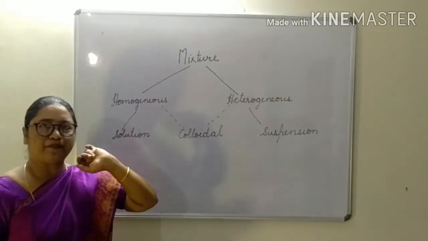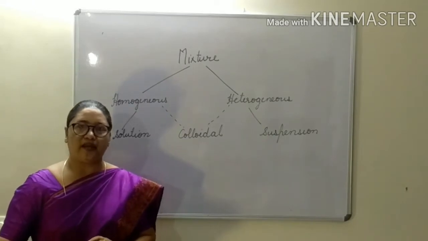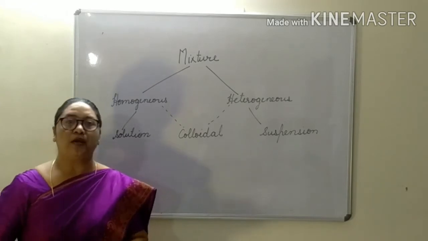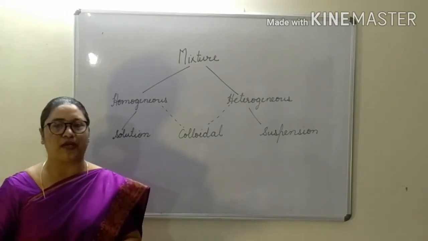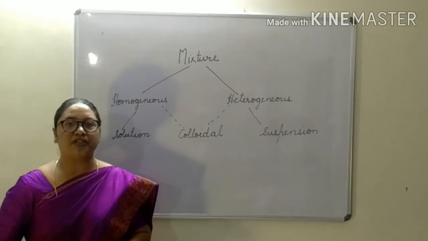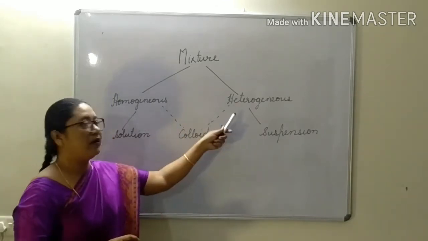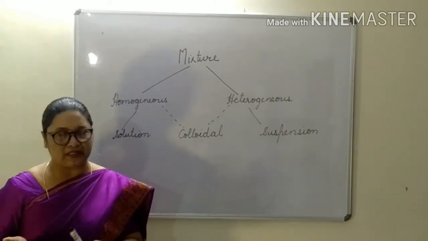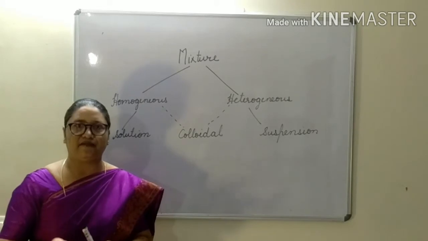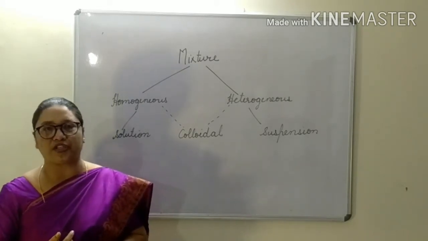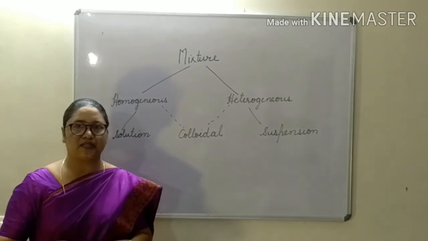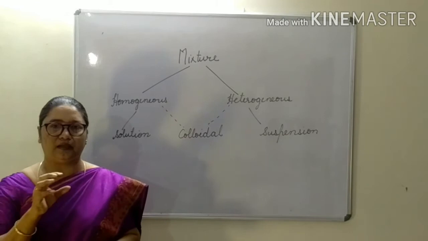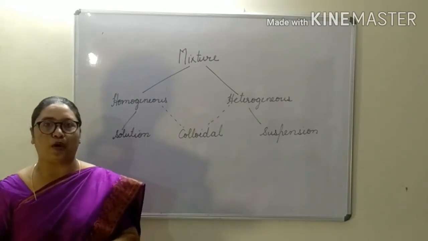First, what are mixtures? A mixture is a form of matter in which two or more substances, elements and compounds, are mixed together in any proportion. A mixture can be homogeneous or heterogeneous. Mixtures can be separated by very simple methods in the laboratory, like filtration, distillation, evaporation, magnetic effects, sublimation, etc. In a mixture, the different constituents have their own properties.